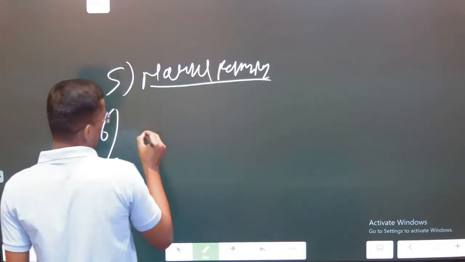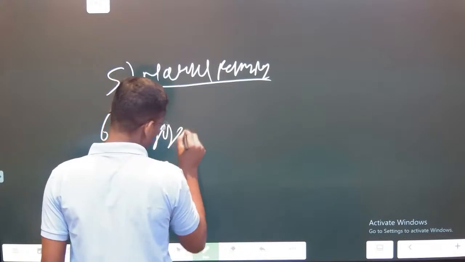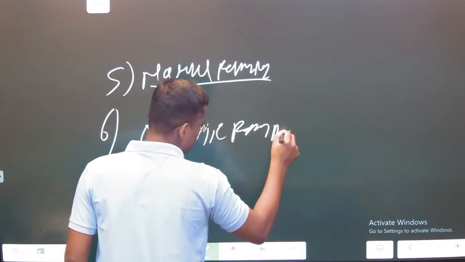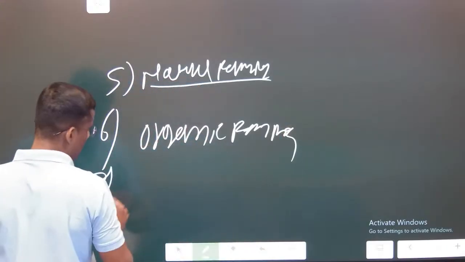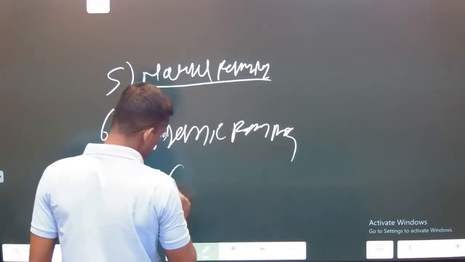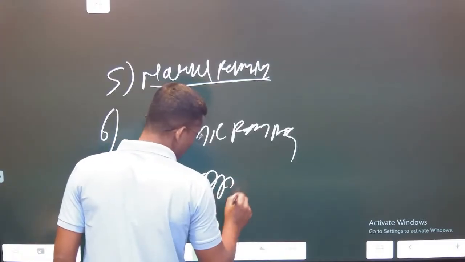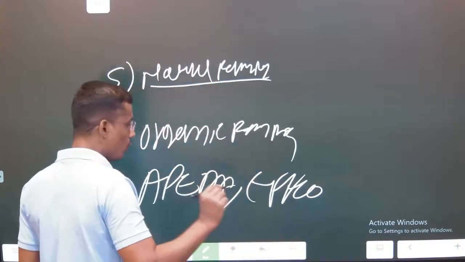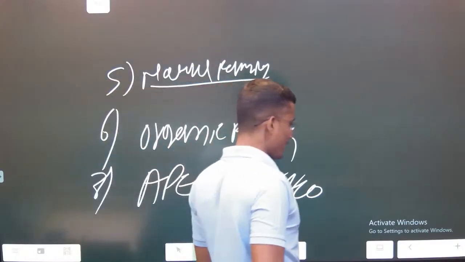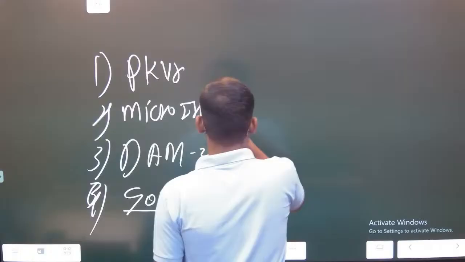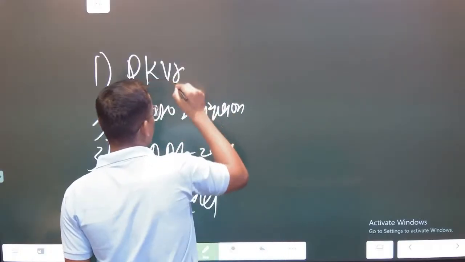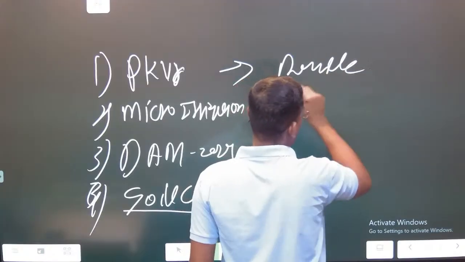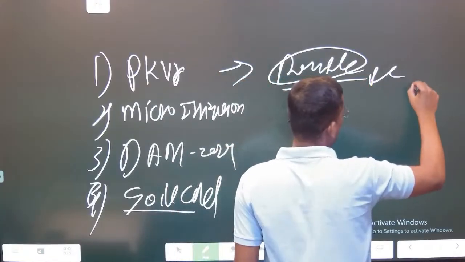Then the next one is organic farming. Then organic, APEDA, institutional mechanisms, APEDA, IFCO, nano urea, gold urea. Okay, so these are the policies. Now what is Pradhan Mantri Krishi Vikas Yojana? Providing support to the farmer. Okay, per drop more crop and other things.